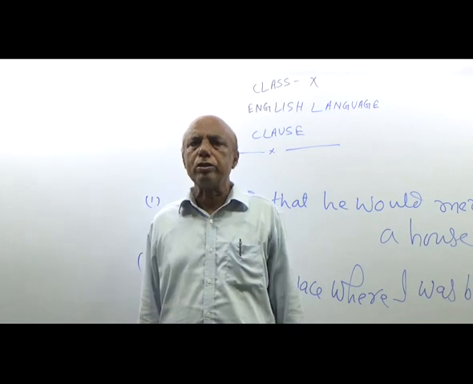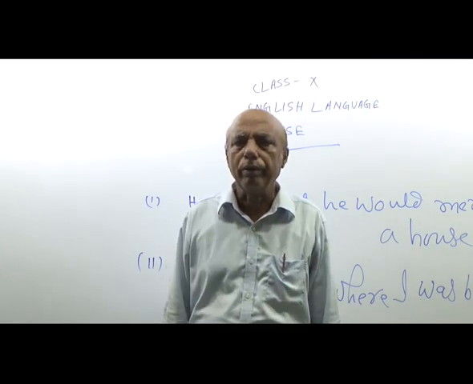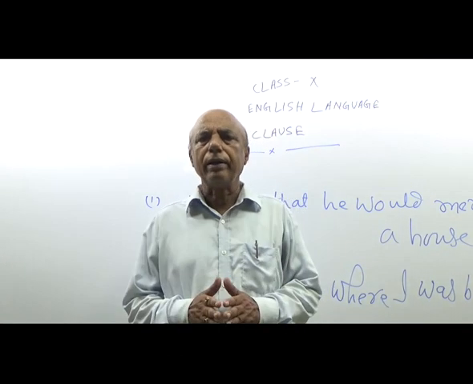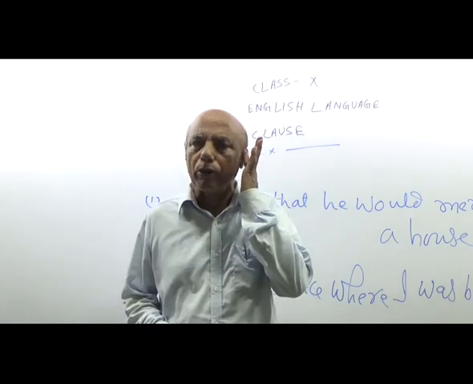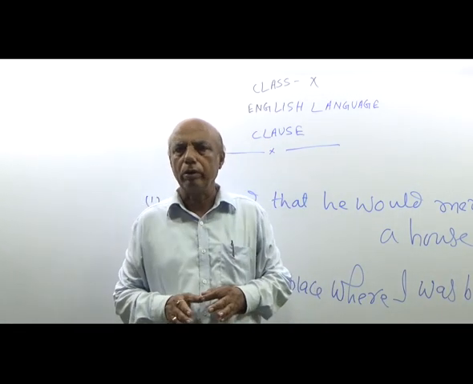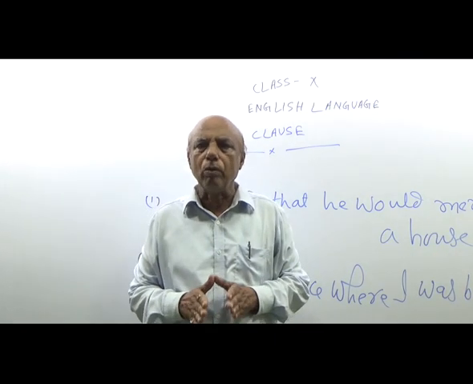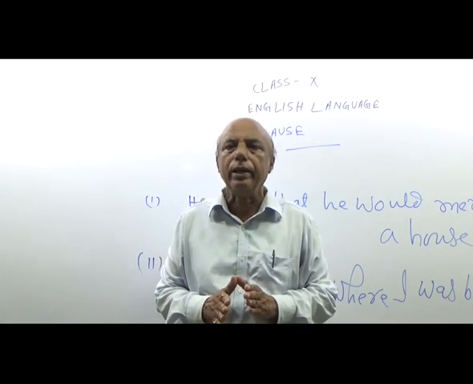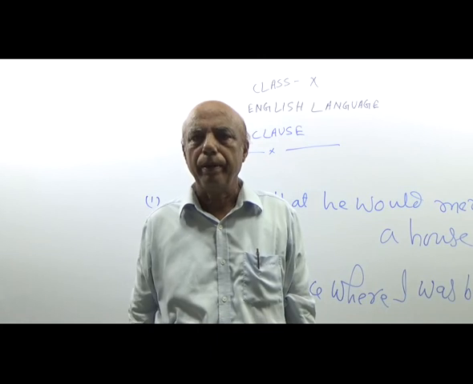After coordinate clause, I have told you, there are three parts of subordinate clause. First part is called noun clause. The clause that does the work of a noun is called a noun clause.